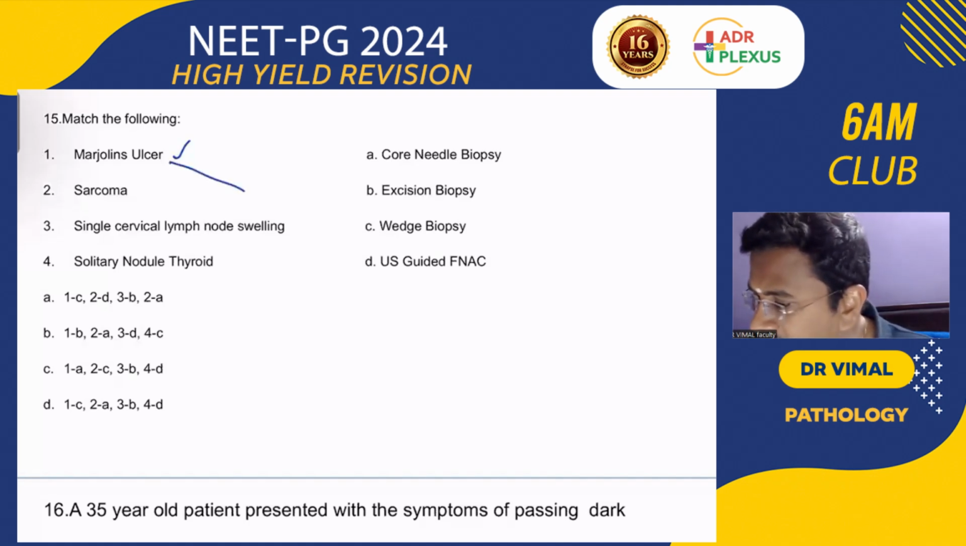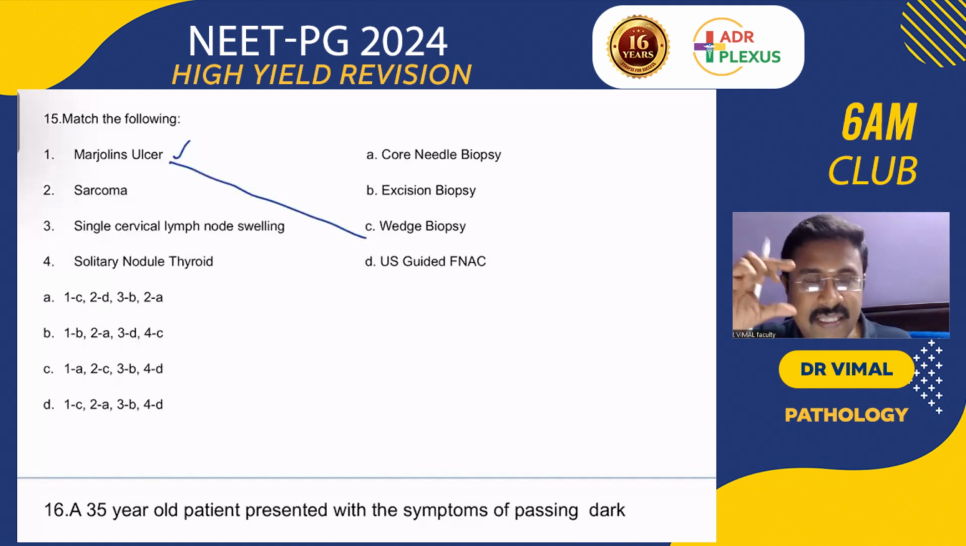Marjolin's ulcer, you have to do the wedge biopsy to assess the invasion. Sarcomas, that is a big mass. So sarcoma, big mass, you want to identify what type of sarcoma. So you will be doing a core needle biopsy in the sarcoma.